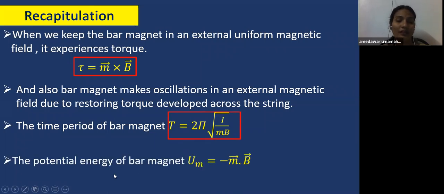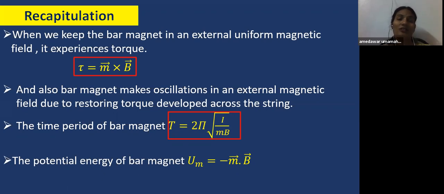And also we derived the equation for the potential energy of a bar magnet, that is U equal to minus m dot B. So potential energy is a scalar quantity. That's why you get a dot product here, minus m dot B. When the potential energy is negative, it represents that the stability of the magnet is more. The stability of the object is more. If it is positive, it is unstable.